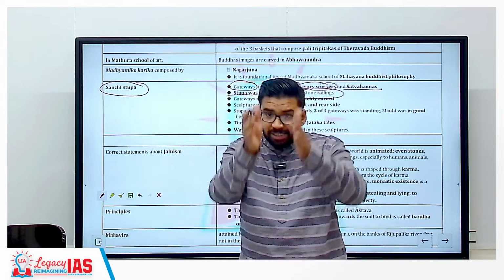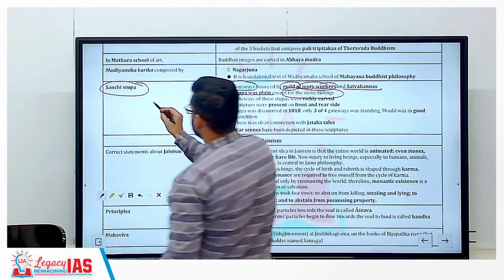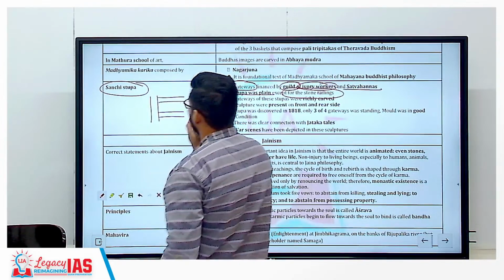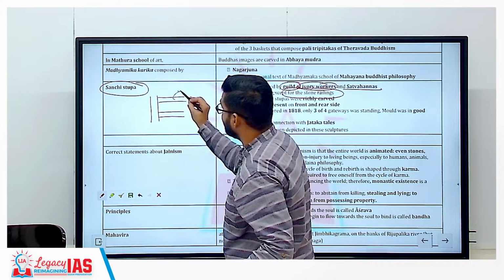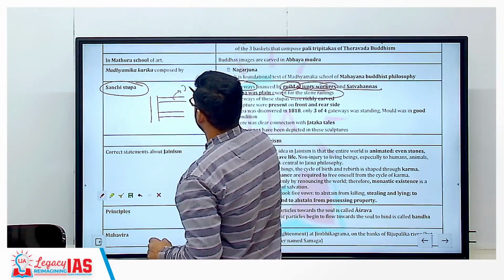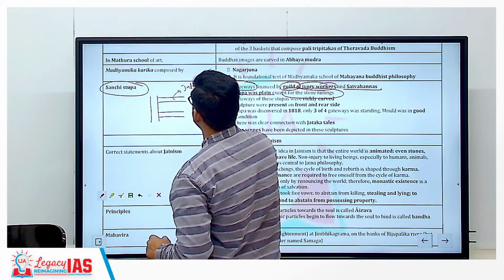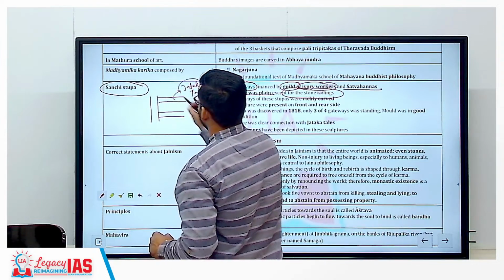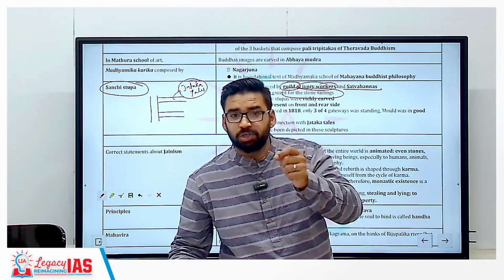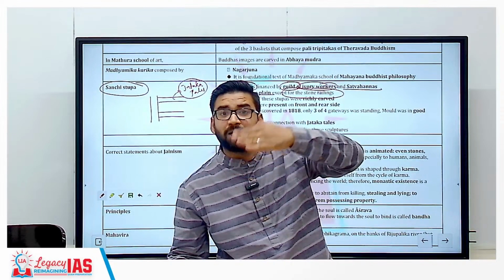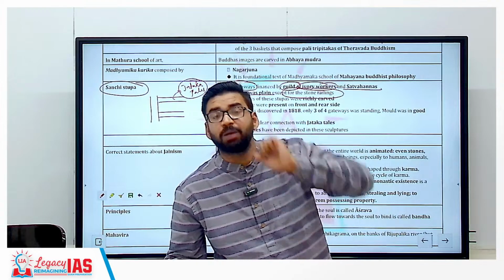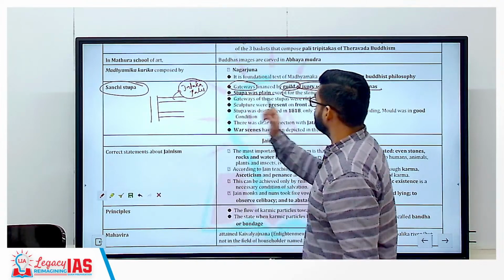So when you go and see the image of Sanchi stupas, railings are like this. These are pillars and you will see these kind of railings. Now in these railings, sculptures are created and these sculptures are based on Jataka stories or Jataka tales. Jataka tales are the stories on the previous birth of Buddha. Previous birth of Buddha means Buddha before becoming enlightened. That means the story of Siddhartha before becoming Buddha. Clear? So these stories are there.